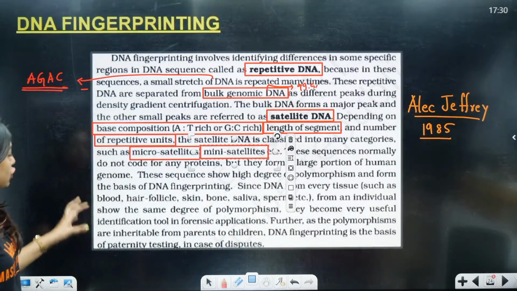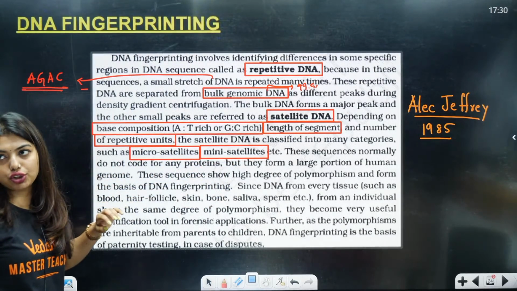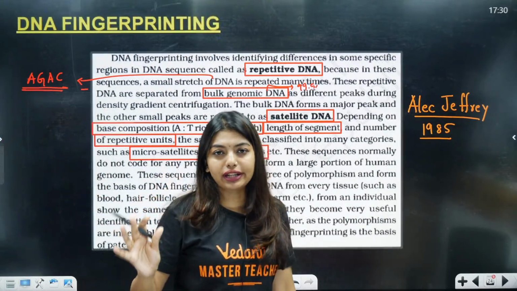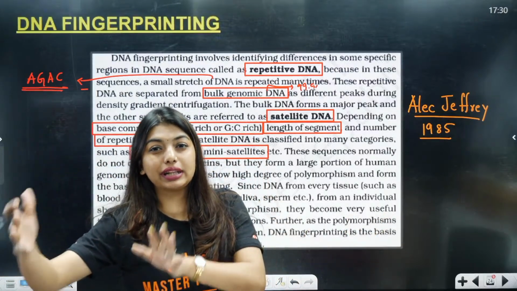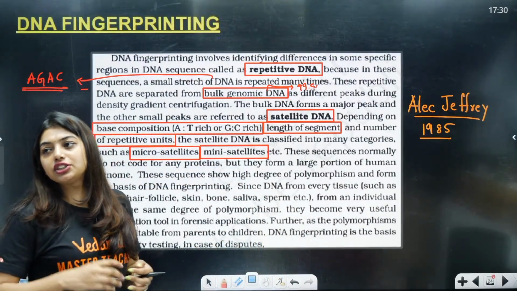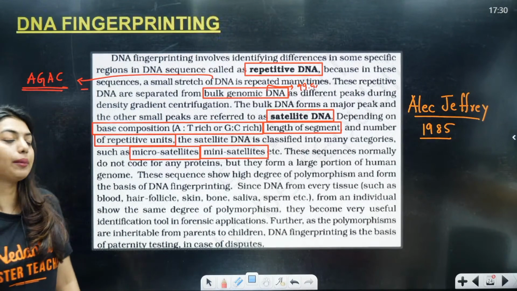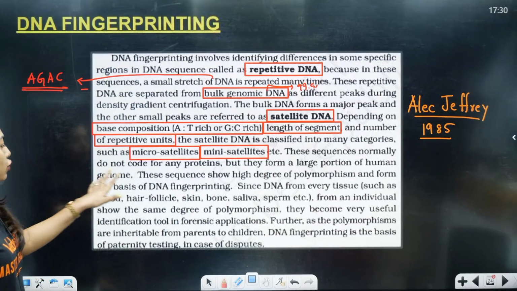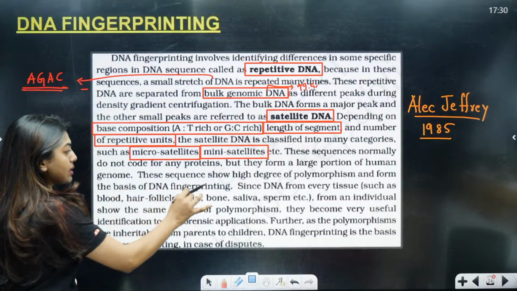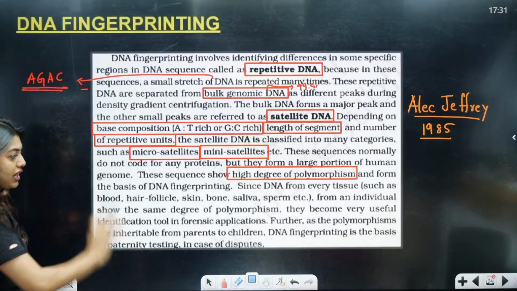These sequences normally do not code for any proteins, but they form a large portion of the human genome. This is the reason why we say less than 2% of genes code for protein. Even though these sequences are not coding for protein, they contribute the major chunk of the DNA. These sequences show a high degree of polymorphism and form the basis of DNA fingerprinting.